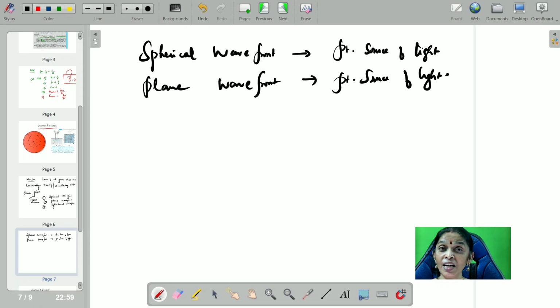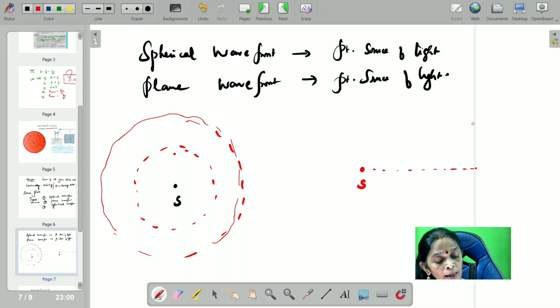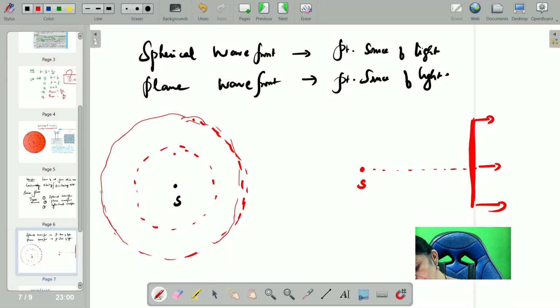But spherical wavefront point source, plane wavefront point source, how do you differentiate? Now this is the source of light, but I am going to choose the points which are at a closer distance to the source. When I choose the points at closer distance to the source, I get a spherical wavefront. But if I choose the points far off from the source, I will get a plane wavefront. This is the ray of light. Whatever I have drawn here is a spherical wavefront.